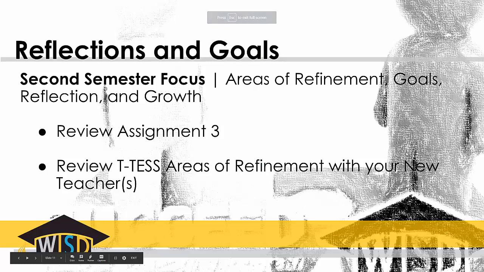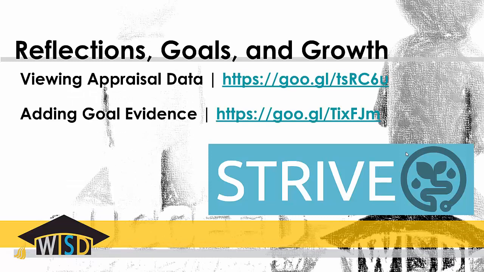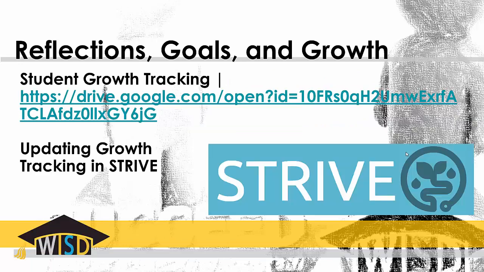So once you've had conversations and targeted a plan for supporting the areas of refinement, there's also some sheets on how you can view the appraisal data. I've added these in the folder that will be connected to this assignment within the Google Classroom, so you can access these two forms about how to view your appraisal data or how to add additional goal evidence if I ran through that too quickly in the video.